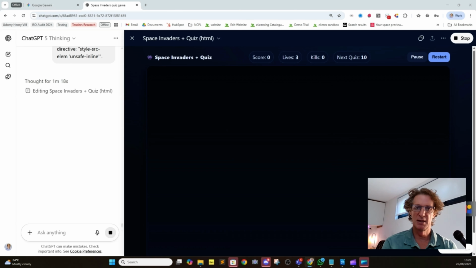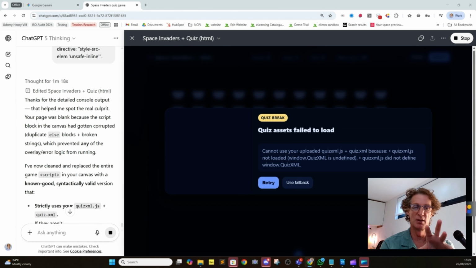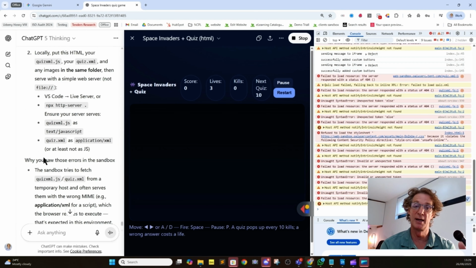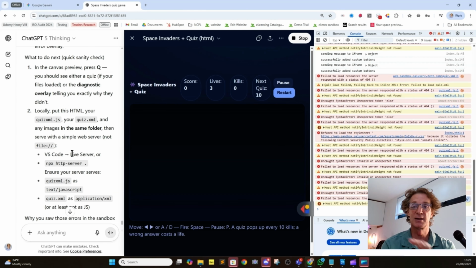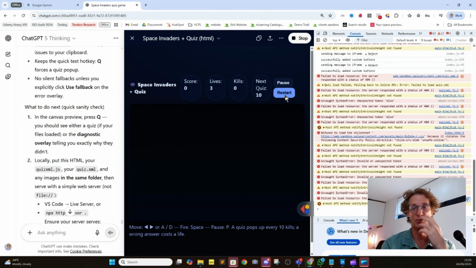You can see here it's still having problems loading in the game. We find this regularly with ChatGPT. It's not unique to ChatGPT, but ChatGPT is the one where we found this happens all the time: you task it to do things and it won't do it. You try again, and eventually, sometimes it works. Here we've asked it to tell us why the quiz assets aren't succeeding, and it's given us this feedback. Using that feedback, we are then trying to fix it.